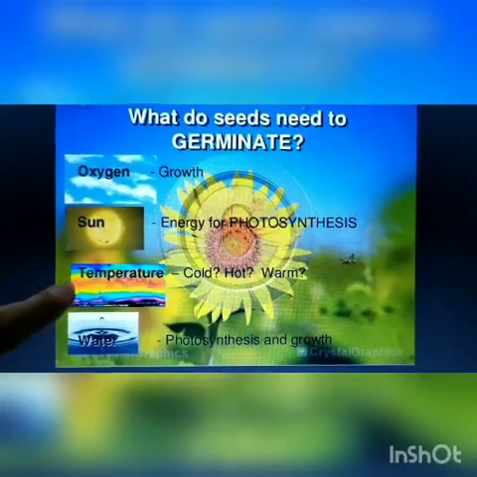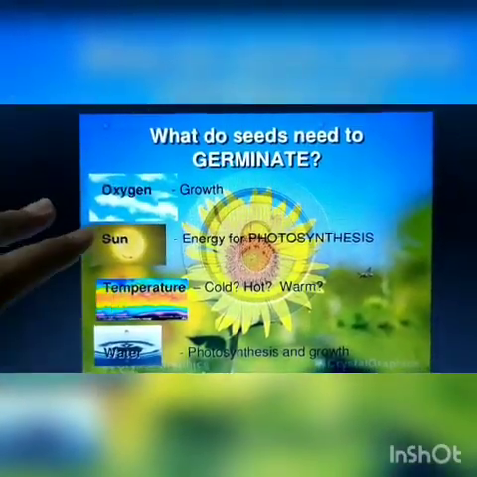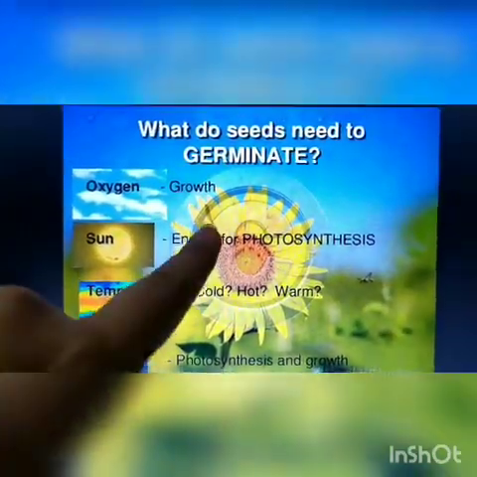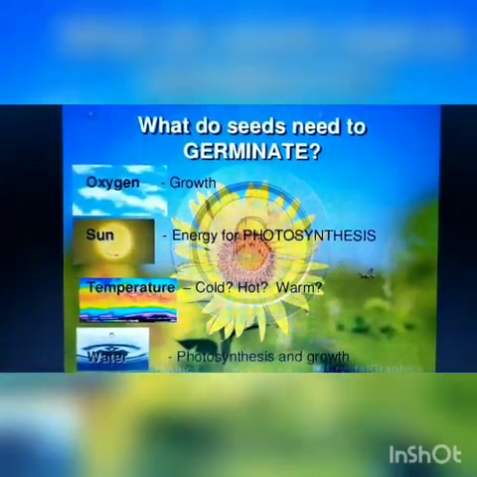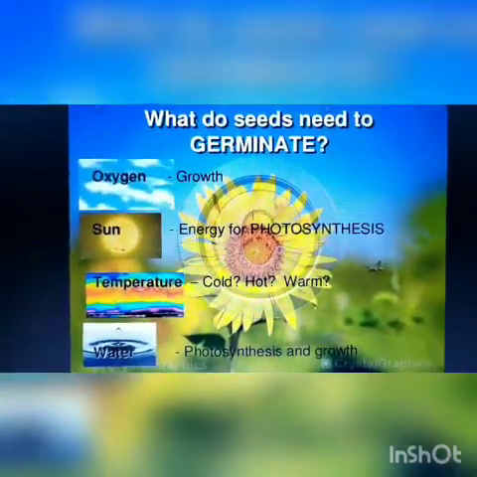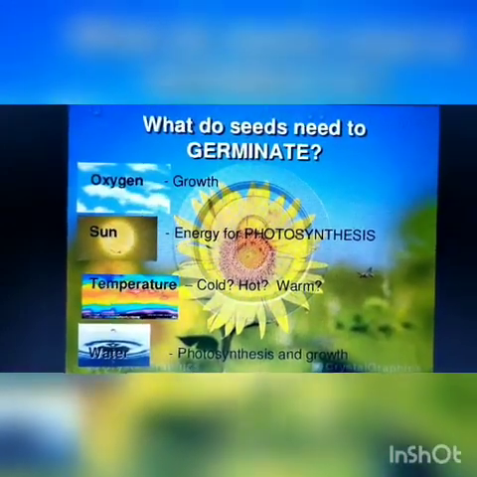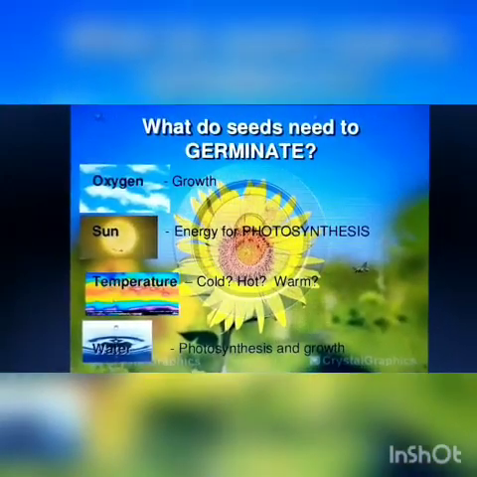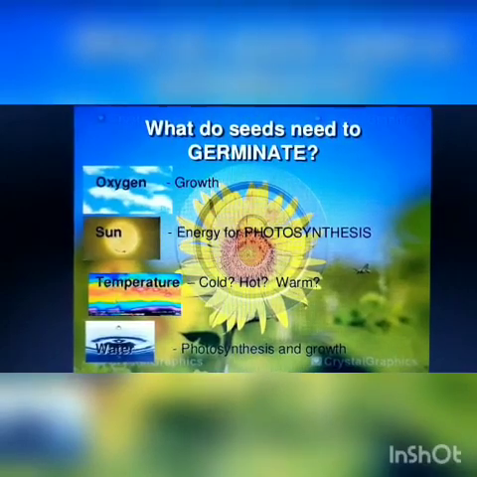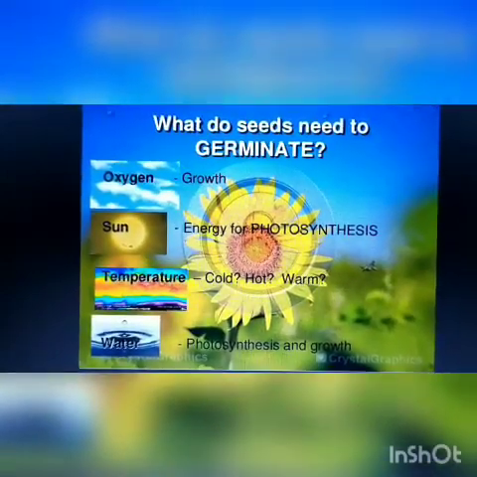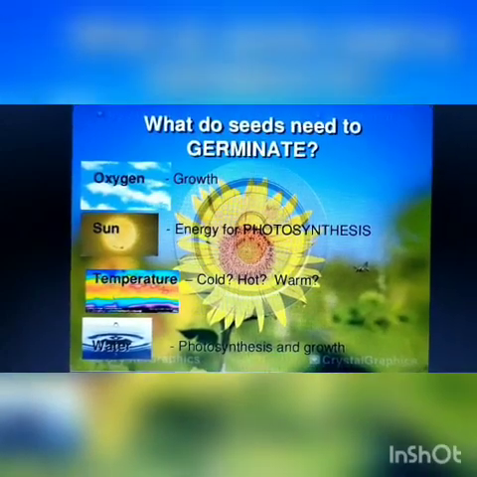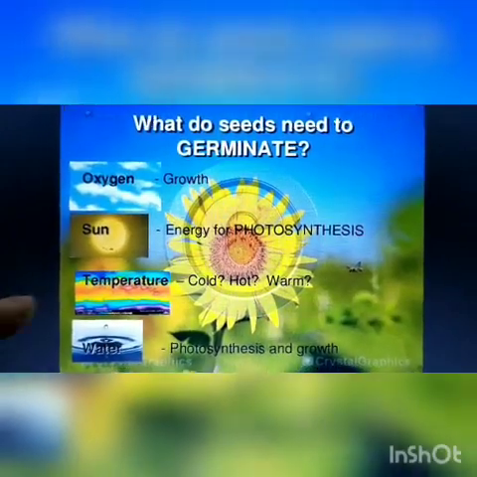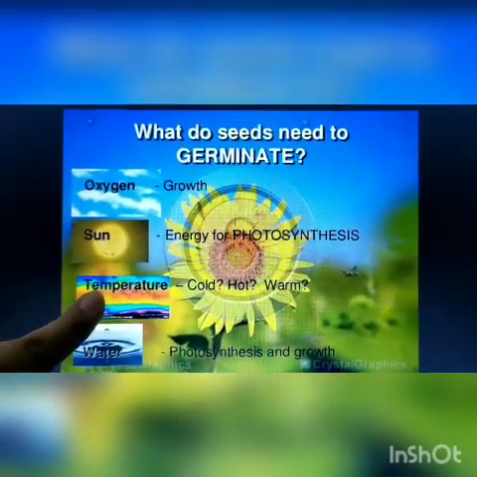Sun and temperature, you can include these two in a single factor. So sun is necessary for providing the sunlight, and the sunlight provides suitable temperature of around 25 to 30 degrees Celsius, which is required for germination. So the temperature should not be too low or too high, because too low or too high temperature can destroy the embryo which is inside the seed.